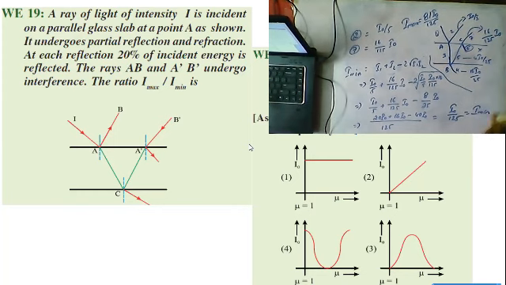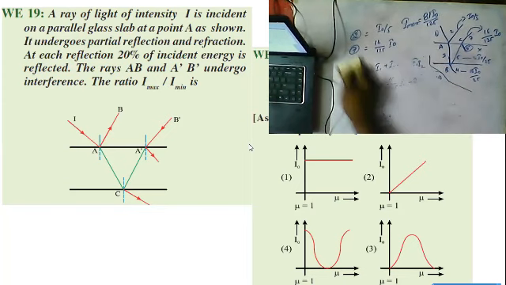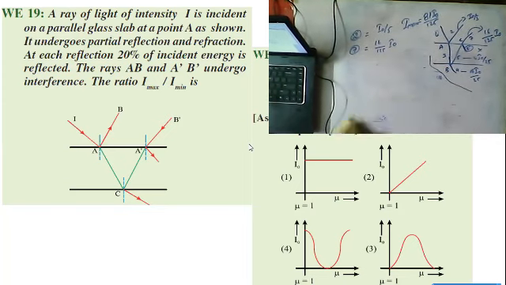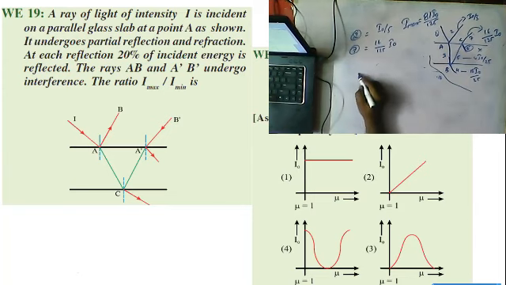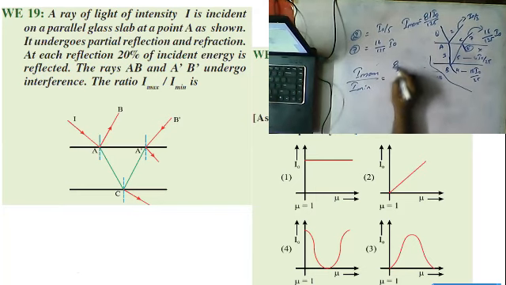Here you need to observe I max is equal to, I am writing once again. In the question, they asked us the ratio of I max by I min. So what is that, guys? 81 I naught by 125 by I naught by 125.